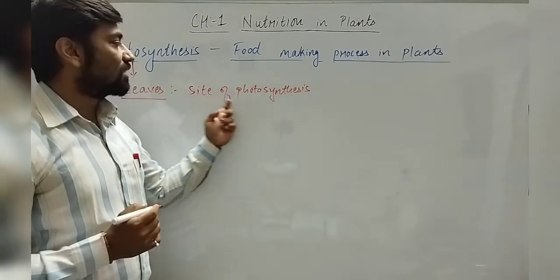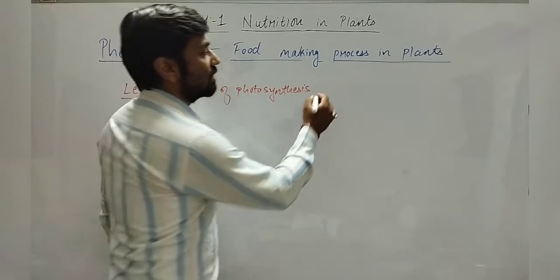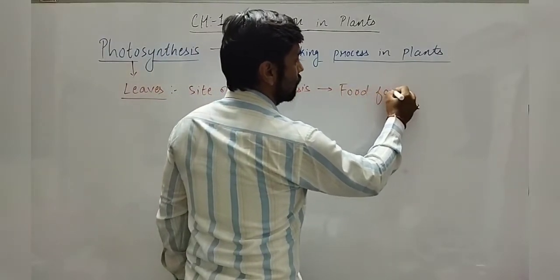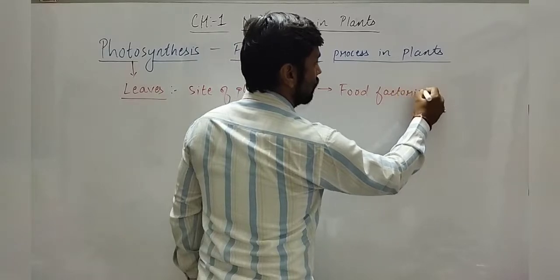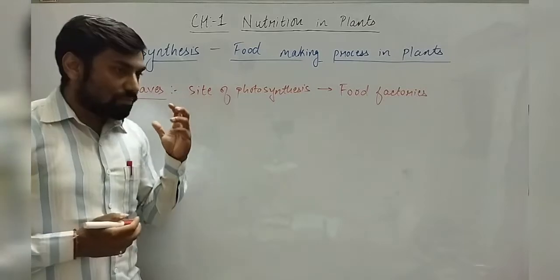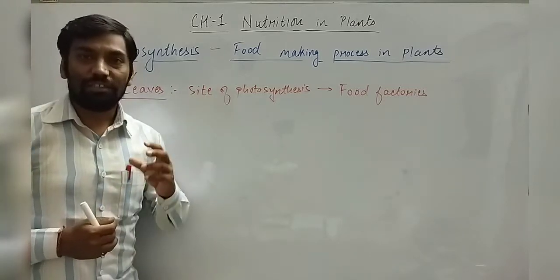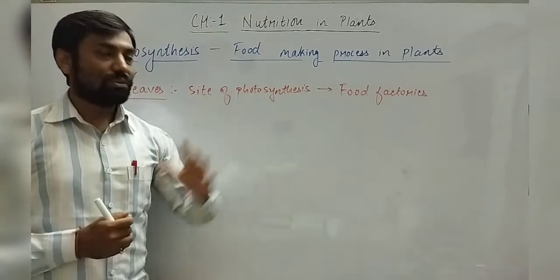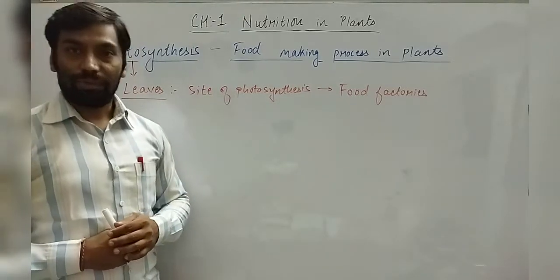You can also call them food factories. Why do we say leaf is a food factory? Because most of the food is prepared in the leaves, so they are known as food factories.